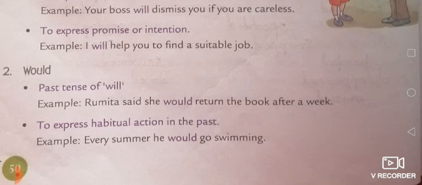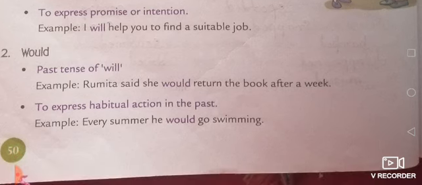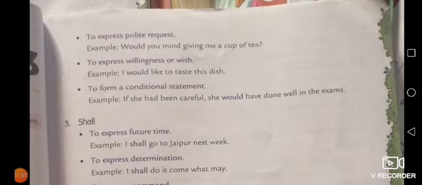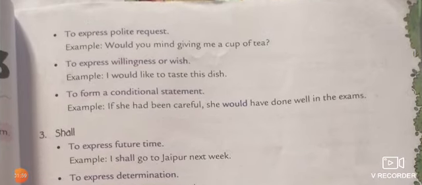The next modal is would, which is also the past form of will. We use it to express habitual action in the past, to show some habit that was in the past, as in: every summer he would go swimming. To express polite request, to express willingness or wish, and to form conditional sentences, we use would, but it is used in the past form.